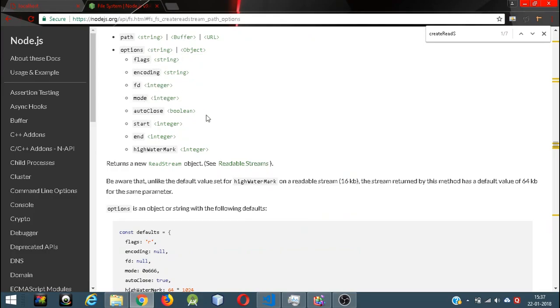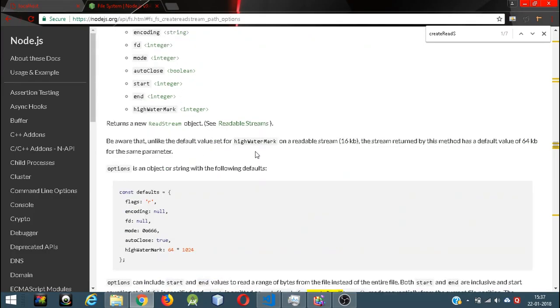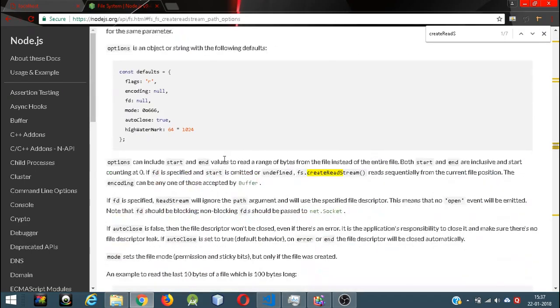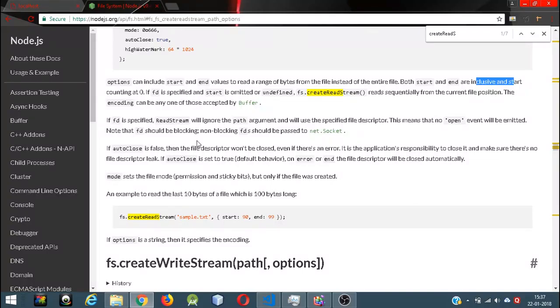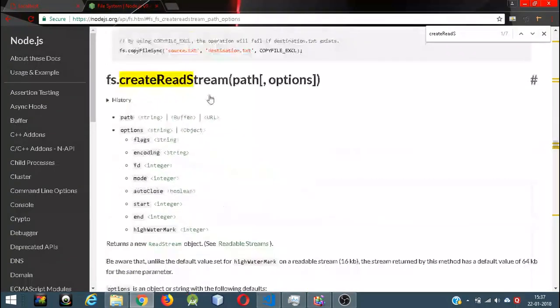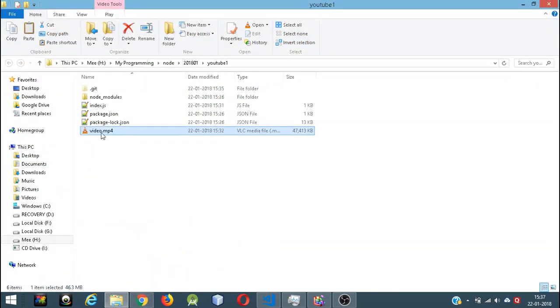So here is the flag. This is what the flag means. Sure, this is written here what the flag means, but I can't find it at this moment. So we're going to stick to the basic documentation. So the create read stream is going to take in a path, and we're going to provide the path to the video, which is this one.